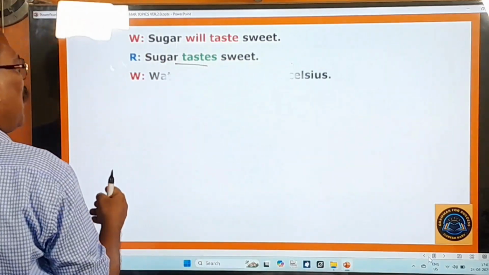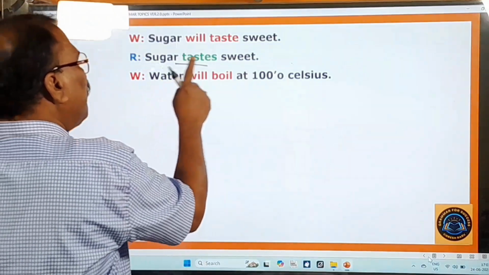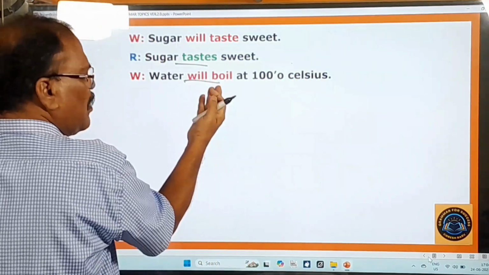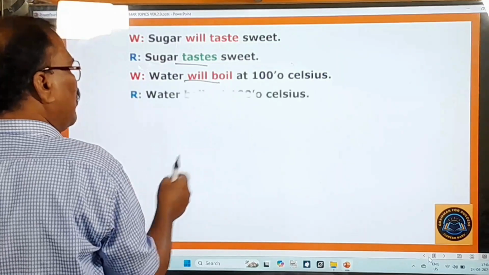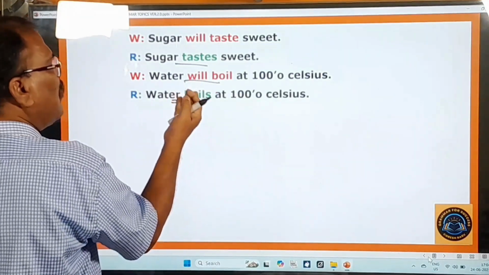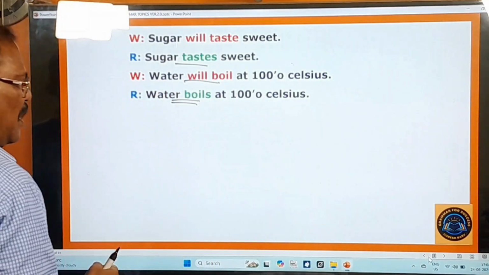And one more general truth is given here: "Water will boil at 100 degrees Celsius." This is a general truth, and here you should not express it in the simple future, but you have to say "water boils." This is in the simple present. Water boils at 100 degrees Celsius.